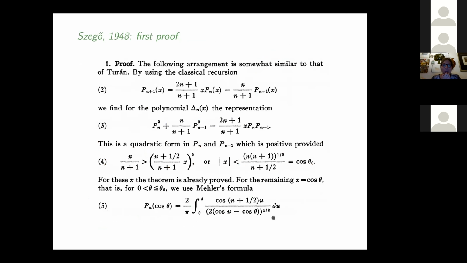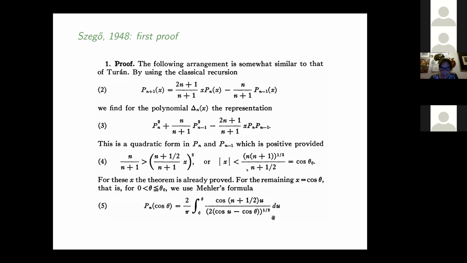The first proof. So here we see the recurrence again that I had in the first slide, just shifted and rewritten a bit. And he finds that using this recurrence, he can write this Turán determinant in this form, as this quadratic form. That is easy to show to be positive, provided the x is in this range.